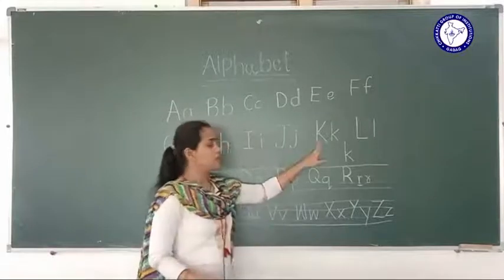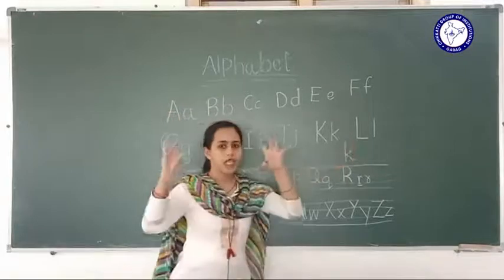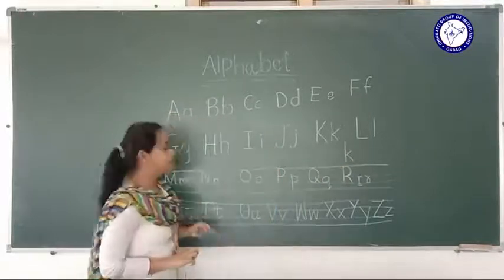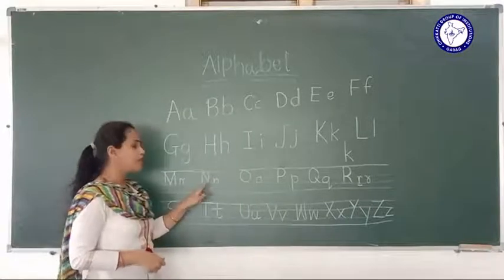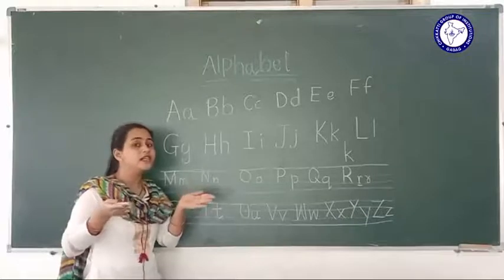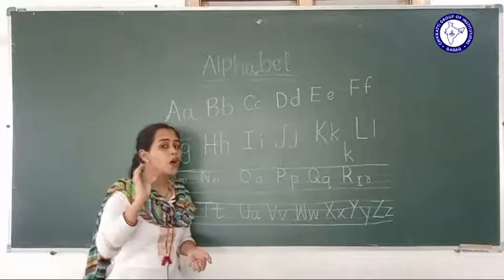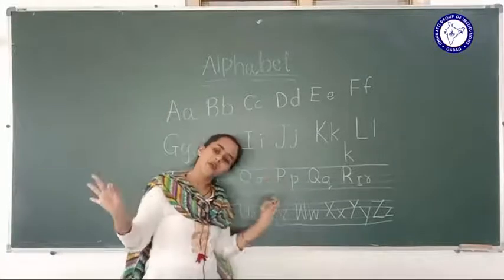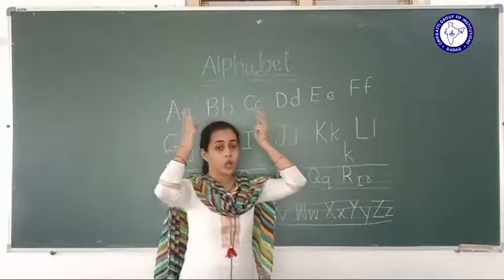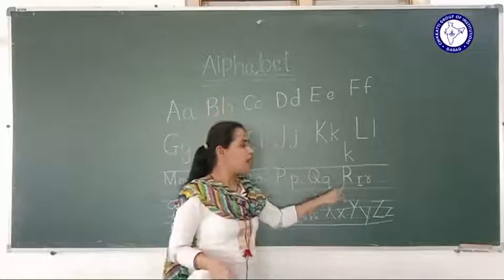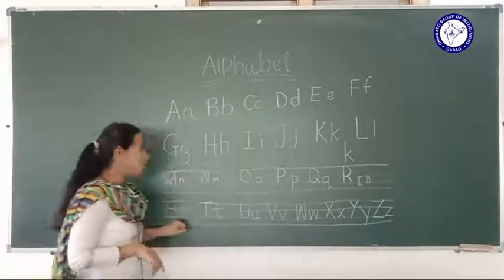J for jug. K for king, king. L for lion, lion. M for monkey, monkey. N for nest, nest. O for orange, orange. P for peacock, peacock. Q for queen, queen. R for rabbit, rabbit. S for sun, sun.